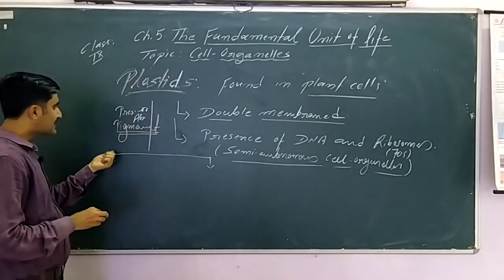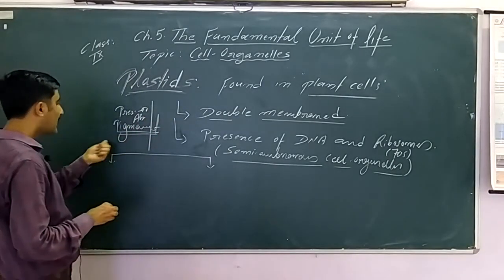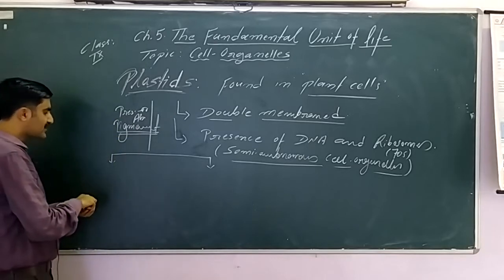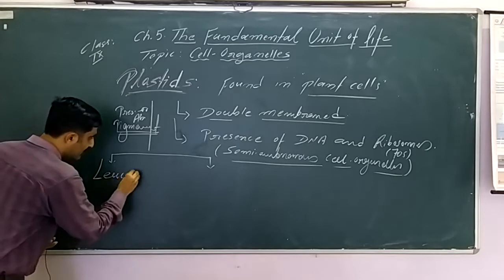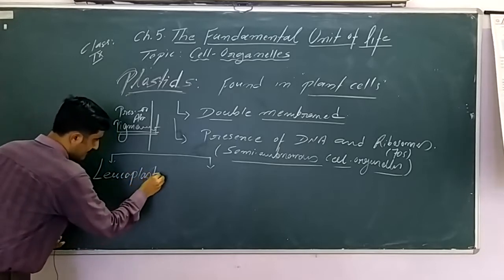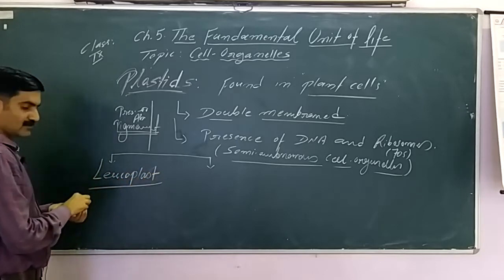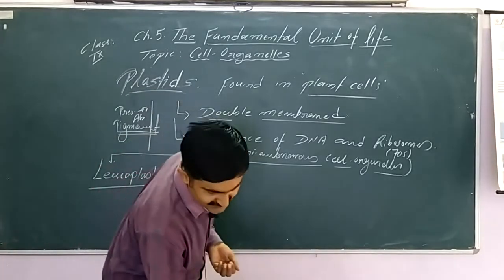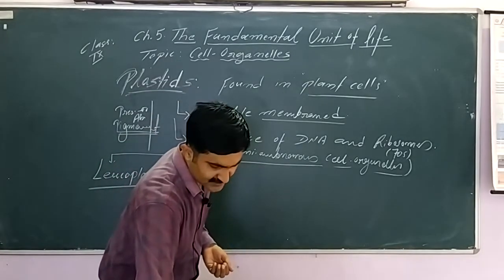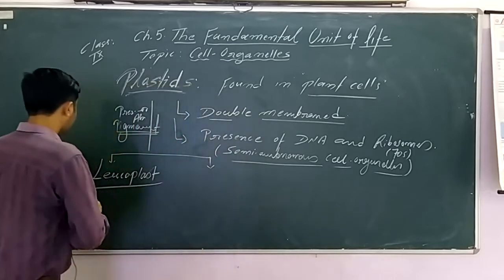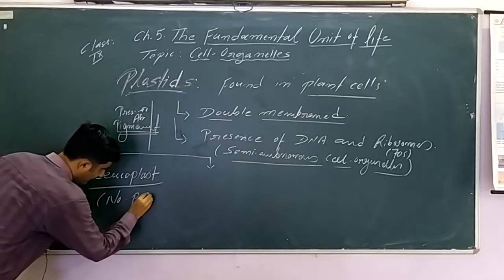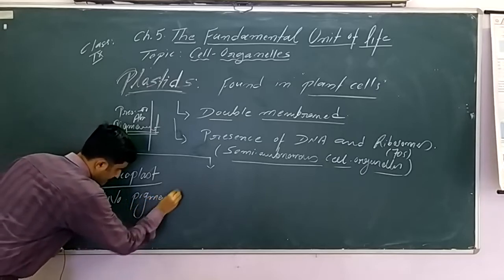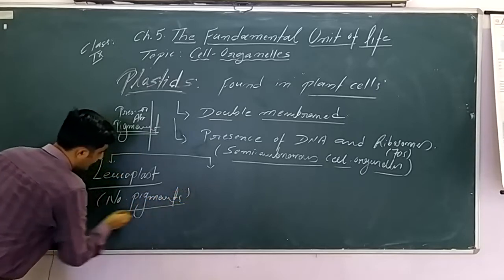So if pigments are absent, then these plastids are called leucoplast. Please remember, absence of pigment, no pigments present.